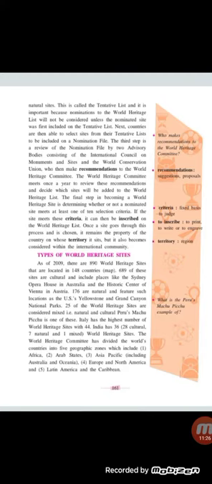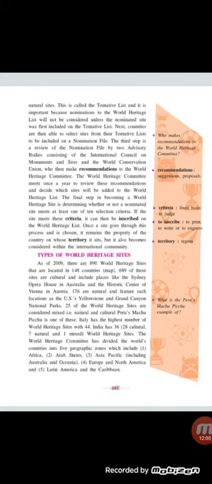The World Heritage Committee meets once a year to review these recommendations and decide which sites will be added to the World Heritage list. Okay, this committee gives the final decision on this. The final step in becoming a World Heritage Site is determining whether or not a nominated site meets at least one of the 10 selection criteria. Okay, if the site meets the criteria, then only it gets selected as a World Heritage Site. It can then be inscribed on the World Heritage List.